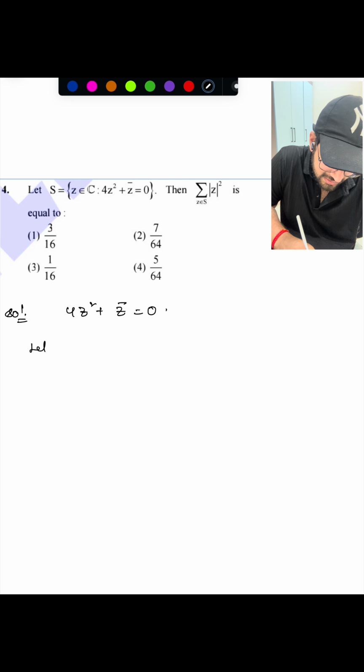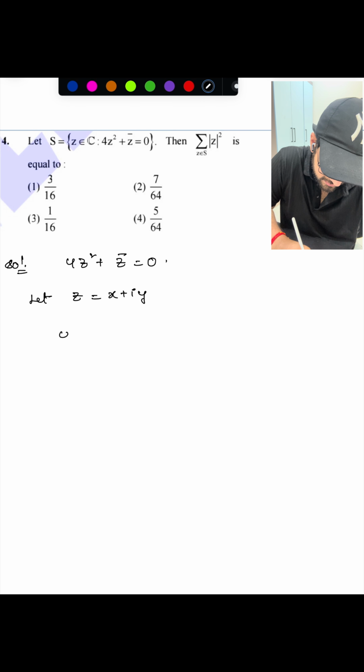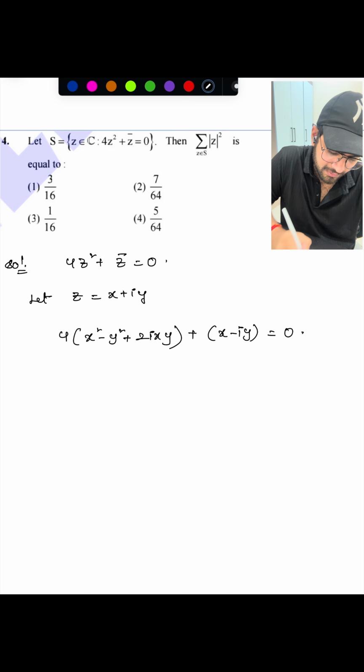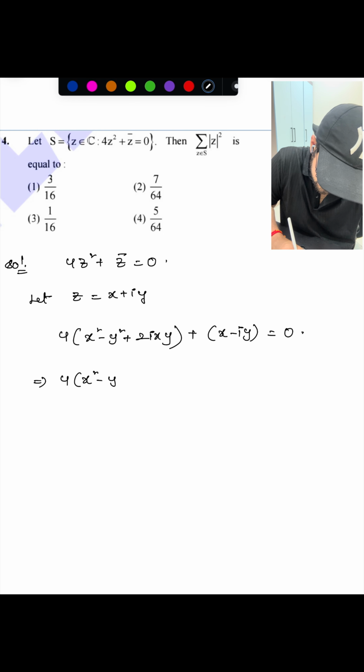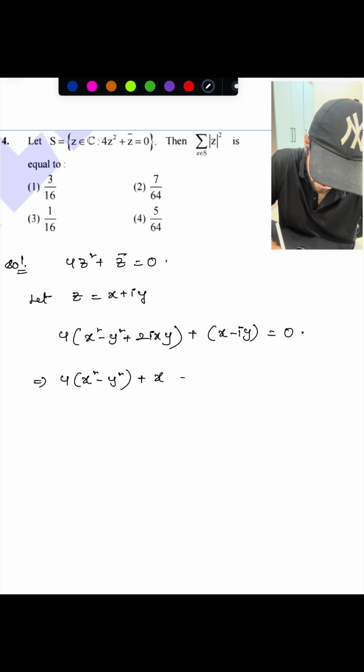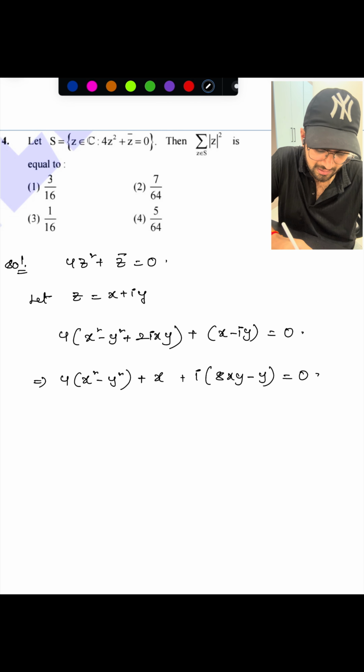So let's say z equals x plus iy, I'm taking. So substitute in the equation. So 4 times x square minus y square plus 2ixy, plus x minus iy equals to 0 you will be getting. If you consider the real part, what is the real part? 4 times x square minus y square plus x, plus i times 8xy minus y equals to 0. So here clearly this is the real part and this is the imaginary part.